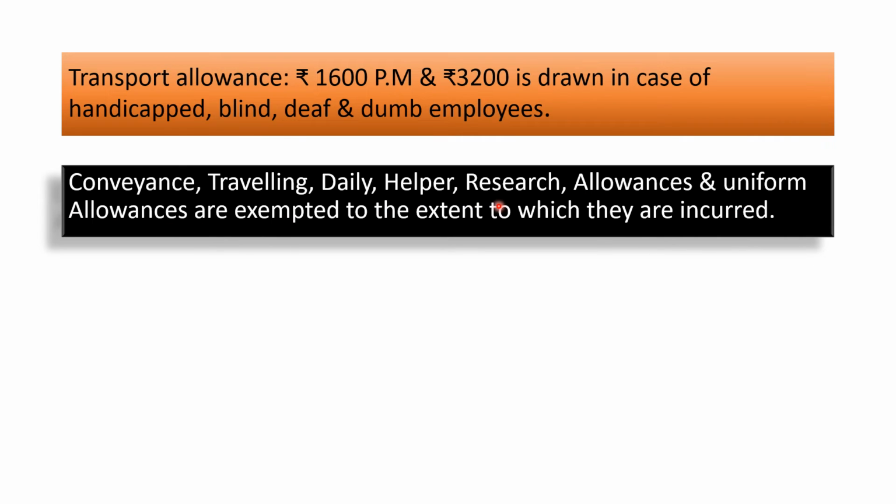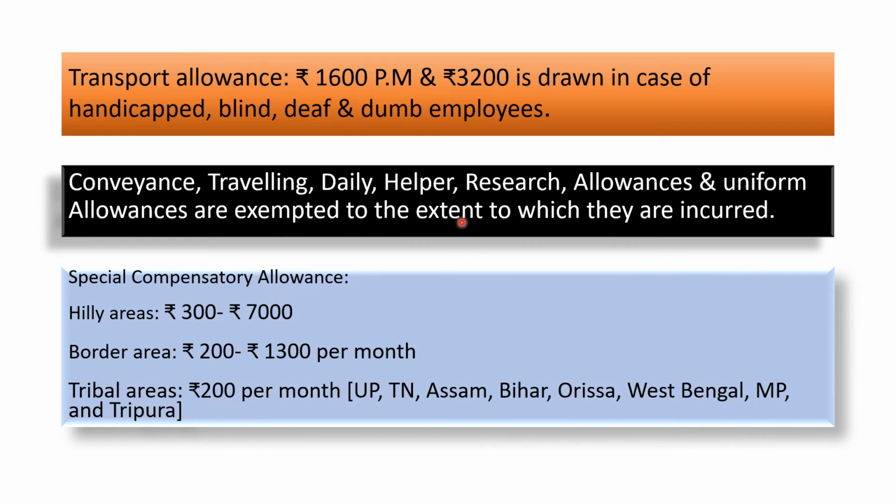These are the allowances. If any employee has incurred them, then they are completely exempted.